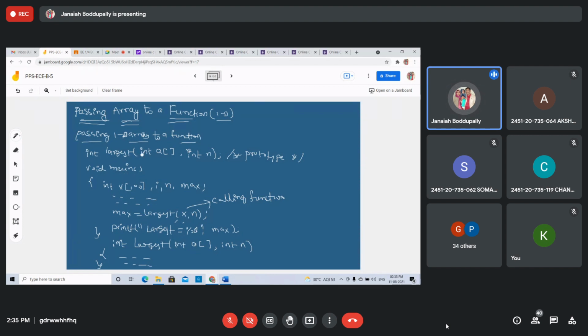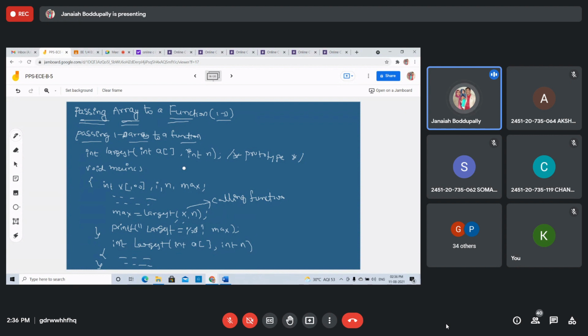See the function product: int largest, int of square bracket and n. Or instead of n, you can simply write int. This is how to pass a one-dimensional array into a function.